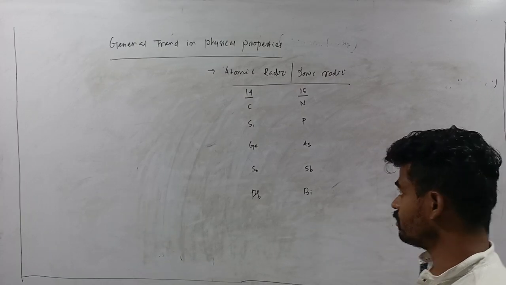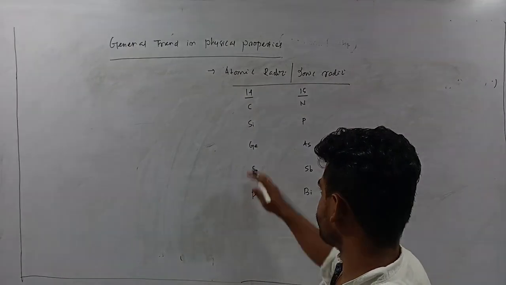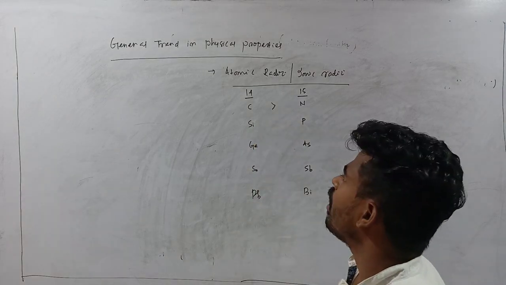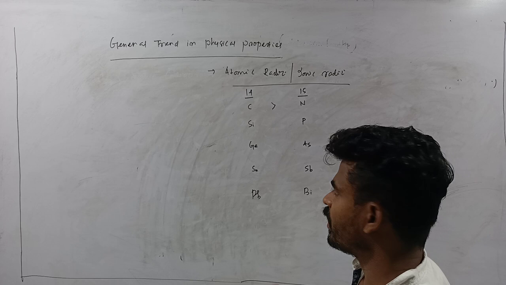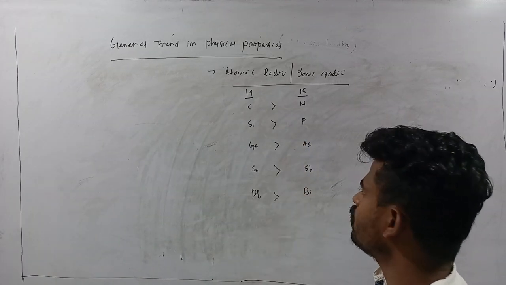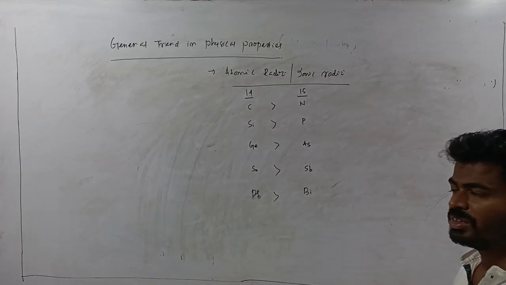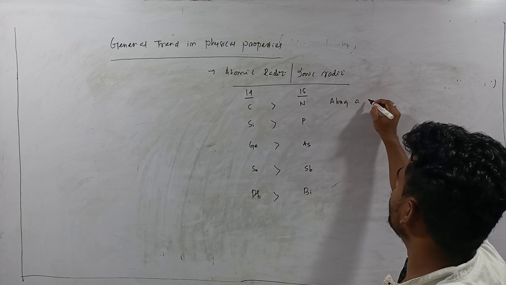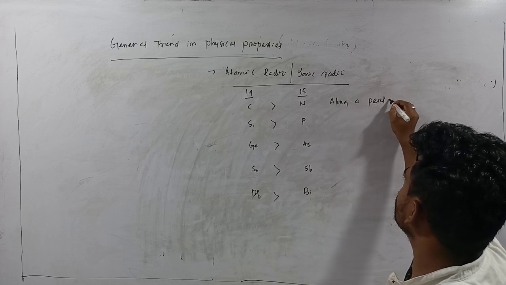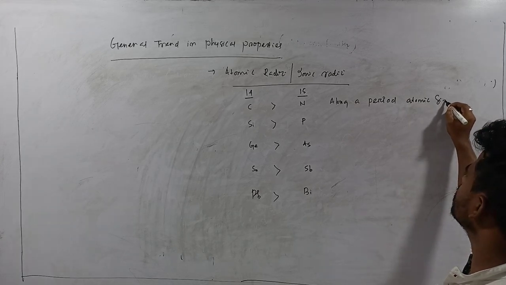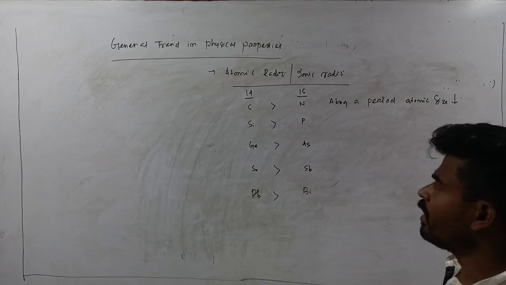Regarding atomic size, the atomic size of each element of group 14 is greater than that of group 15, because along a period atomic size decreases. Why?